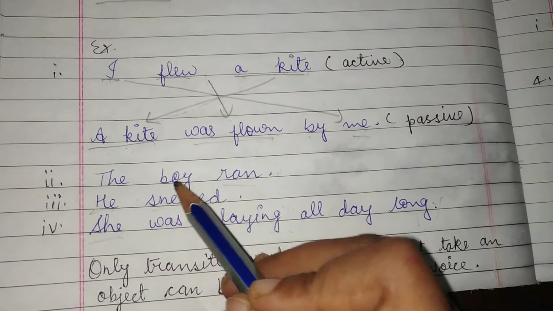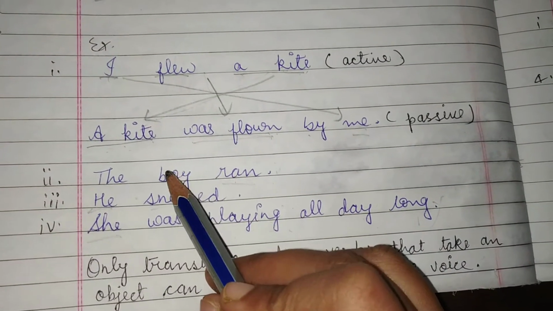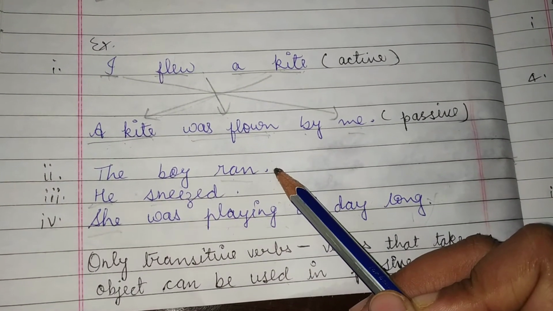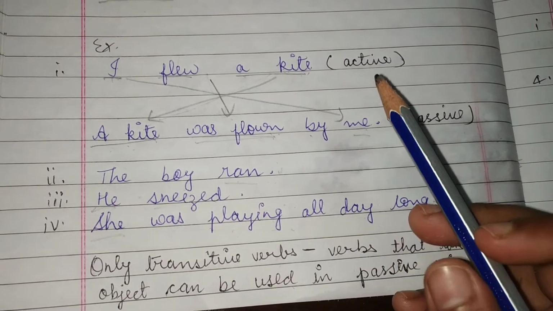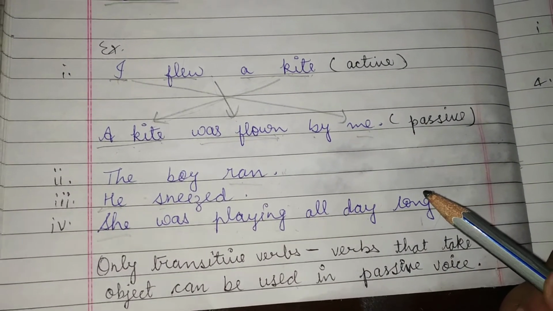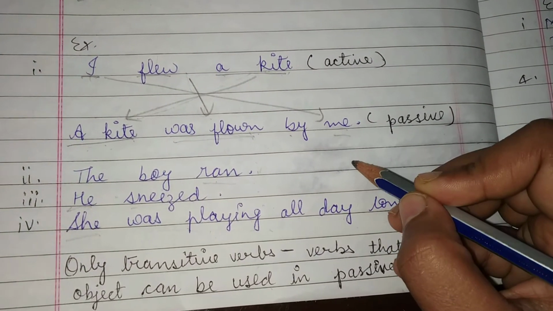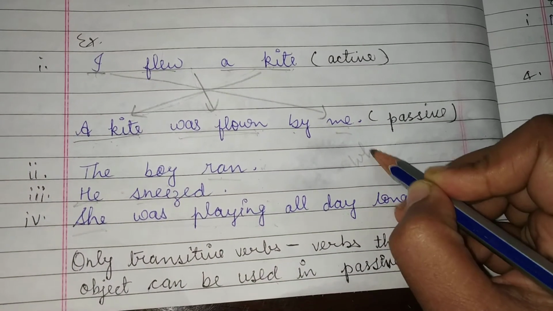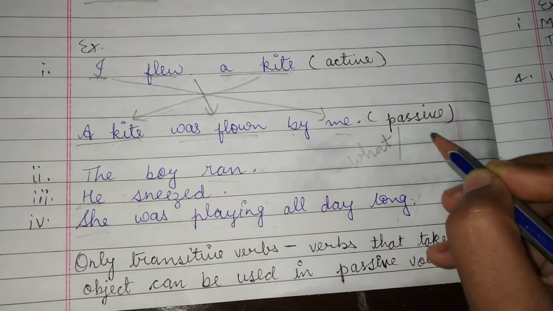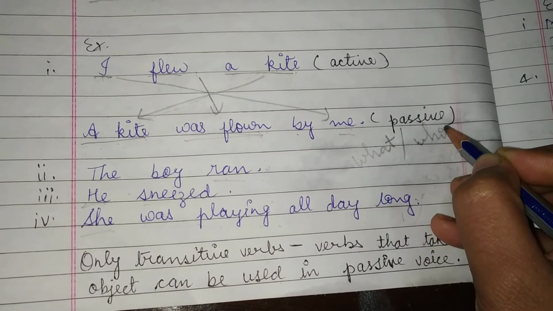As you can see, there is no object given. Students, when I explained the verb chapter, I told you how to find out the object. You can find it by using question words like what and whom.